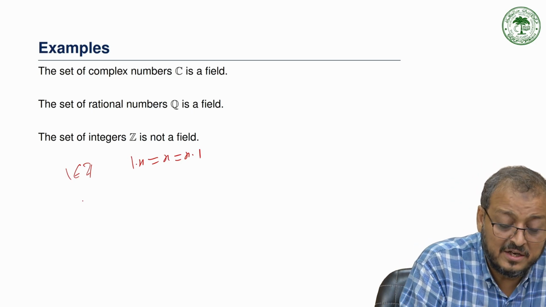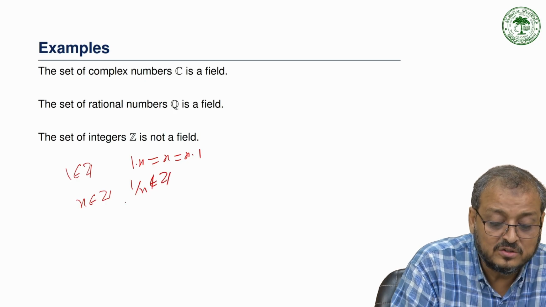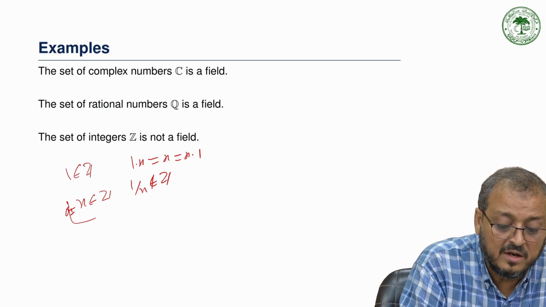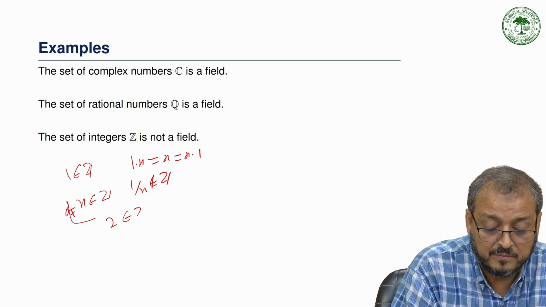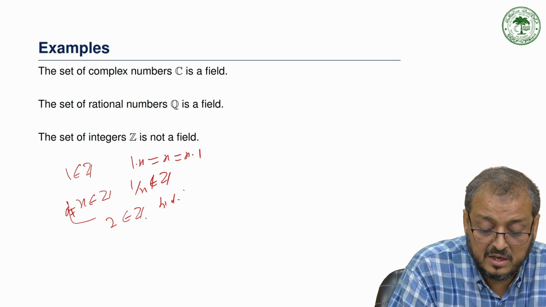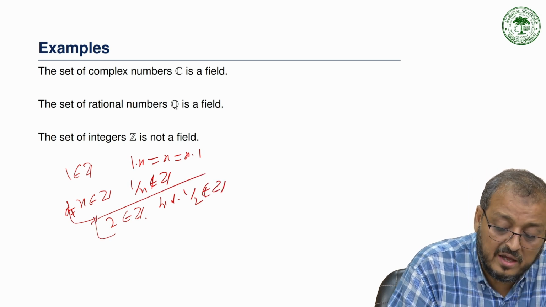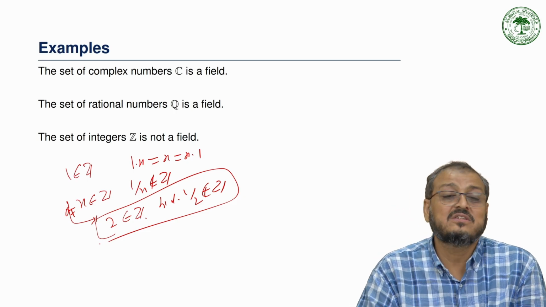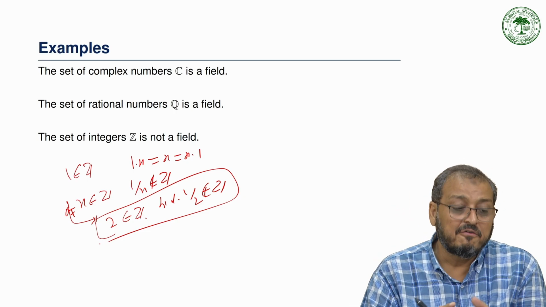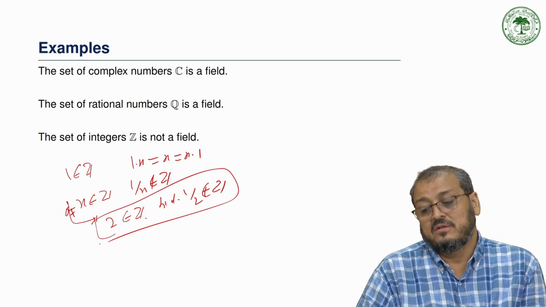But if x is an element of Z, there does not exist 1 upon x in Z; 1 upon x does not belong to Z. So not every non-zero element has a multiplicative inverse. For example, 2 is an element of Z, but 1 upon 2 does not belong to Z. So we cannot find an inverse of every non-zero element in the set of integers. That means the set of integers is not a field under the binary operations addition and multiplication.